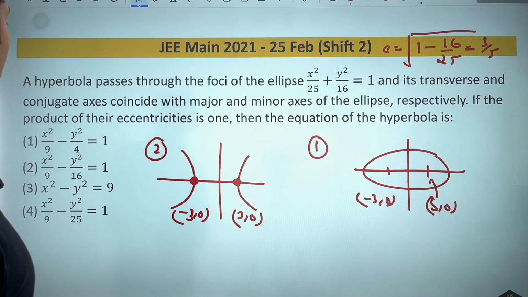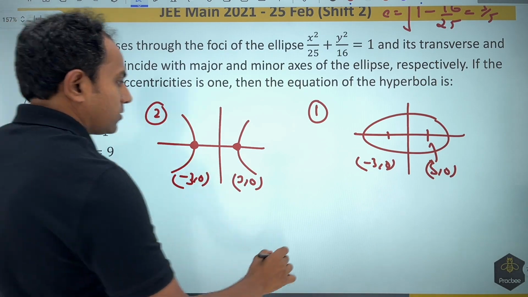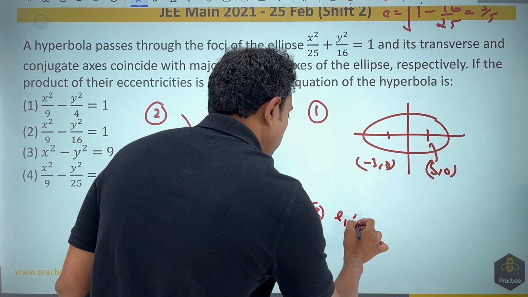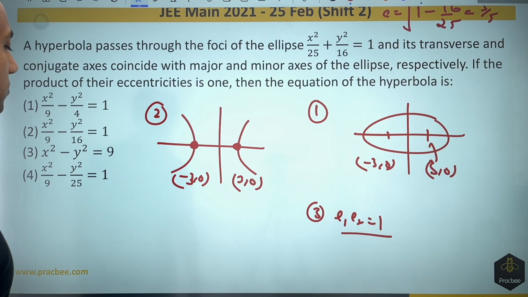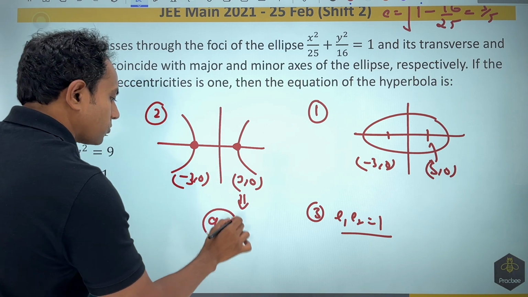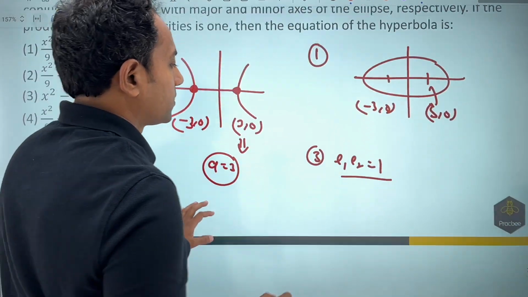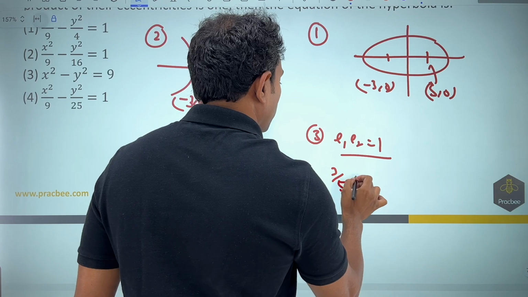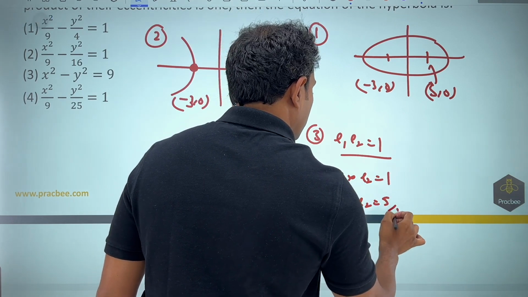Now, if the product of their eccentricities is 1, another condition is given. In the third part, they are saying that e1 into e2 is equal to 1. Then for the equation of the hyperbola, you can see from here, this point will become (a, 0), and the value of a comes out to be 3. And e1 came out to be nothing but 3 by 5, so e2 will be nothing but 5 by 3.